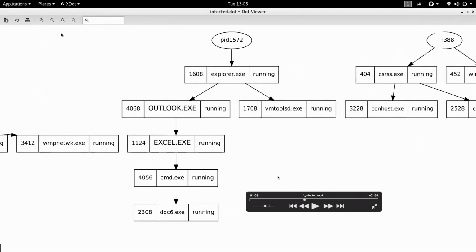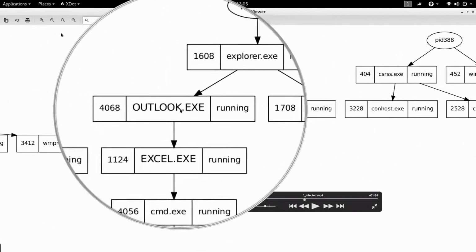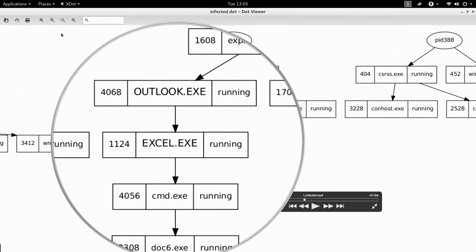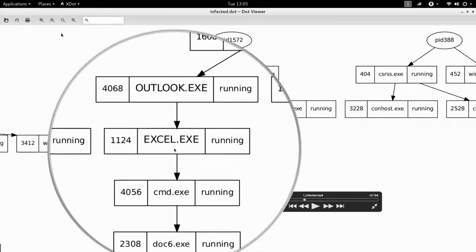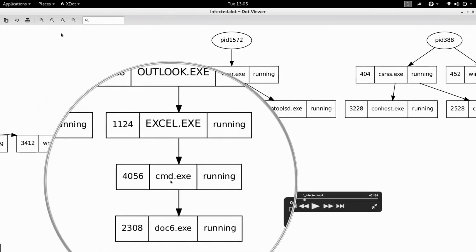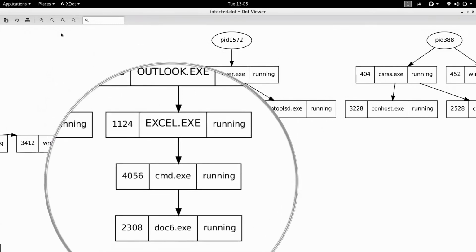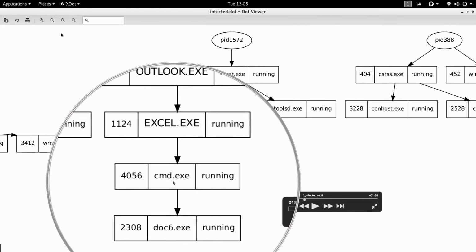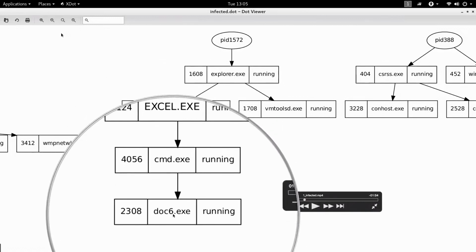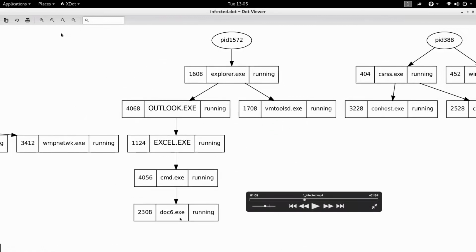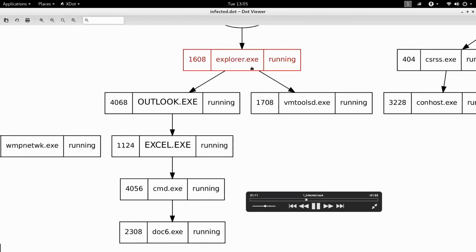So notice here, explorer.exe started Outlook. Outlook started Excel.exe, probably because it contained an Excel file in the attachment. And probably that Excel was a malicious Excel sheet, which invoked command.exe. Maybe it exploited a vulnerability, or it contained a malicious macro, which invoked command.exe, which in turn started the malicious process doc6.exe. So now we know the infection chain, possibly.